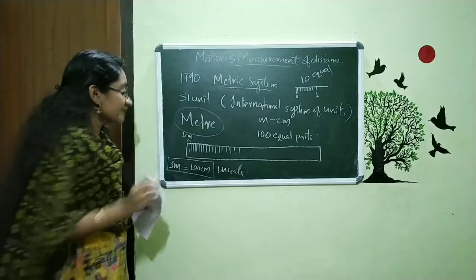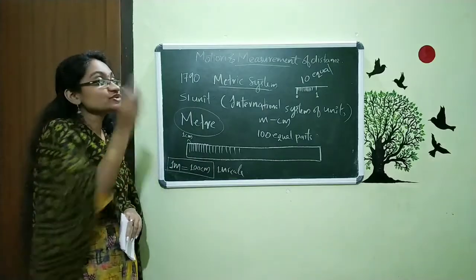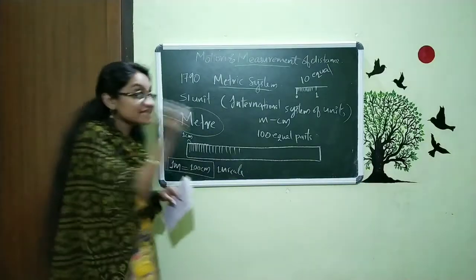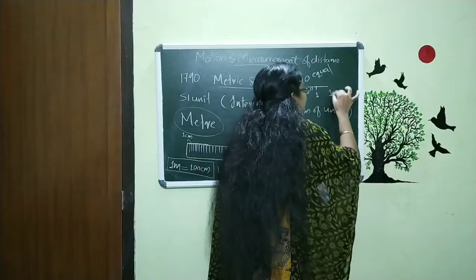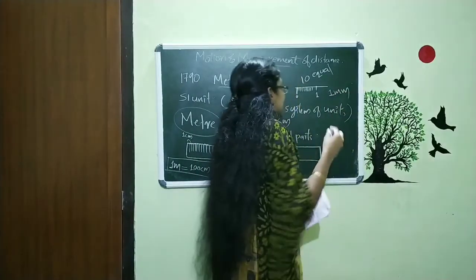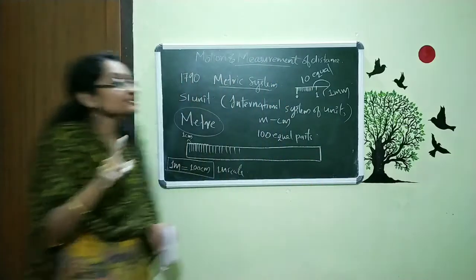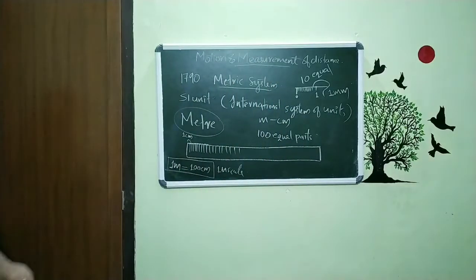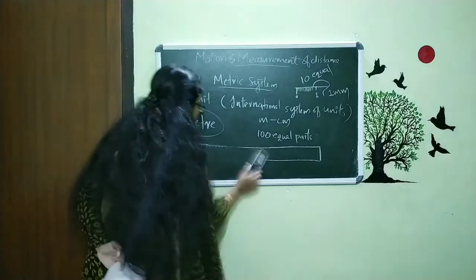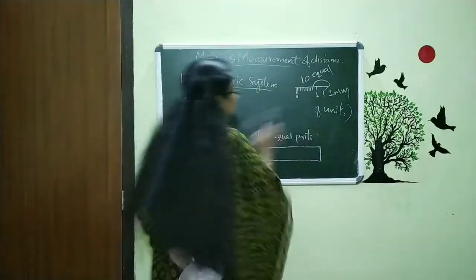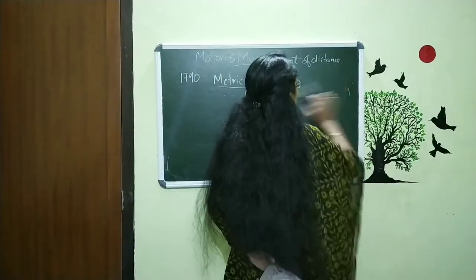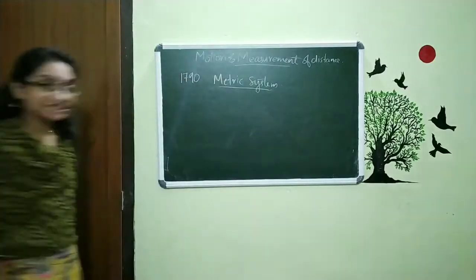Actually, we are dividing this 1 centimeter into 10 equal parts, and one section is called 1 millimeter. That is the small region within this 1 centimeter. What is it? 1 millimeter. So here nothing more is there. We are studying the relationship within this metric system.